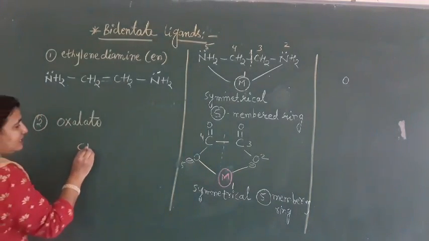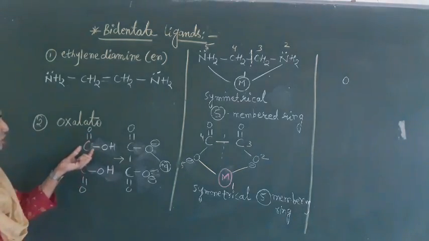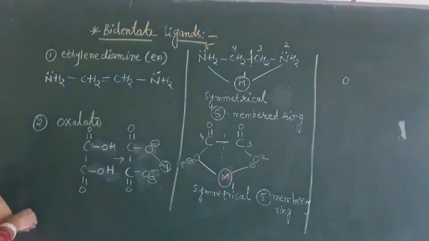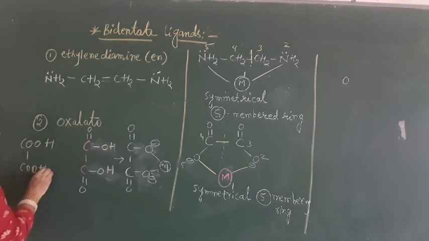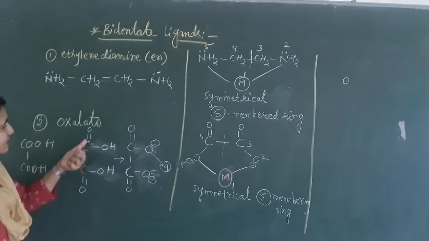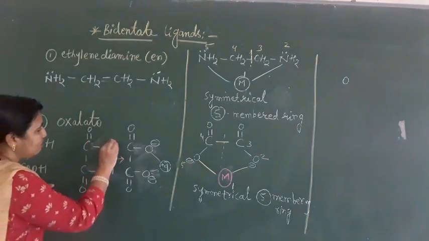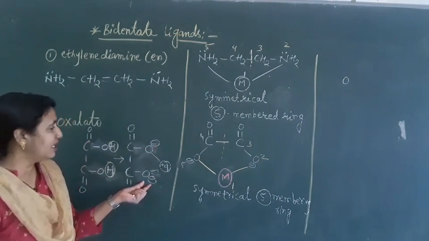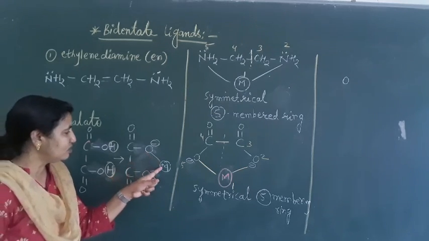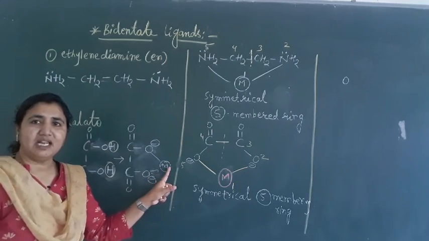Oxalato. See here, this is our oxalic acid. Okay, from where? From oxalic acid. What was the formula of oxalic acid? COOH, COOH, or we can write it this way: COOH and here we have COOH. This is oxalic acid. If you open and write it, it is like this way: C double bond OOH, C double bond OOH. So this H is removed, these 2 H are removed, and here we will get one negative charge. So it becomes oxalato. And this oxygen negative charge will donate an electron pair to the central metal atom.